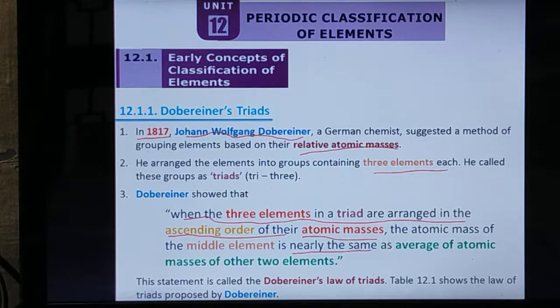So this is Dobereiner's triad rule. This statement is called Dobereiner's law of triads.